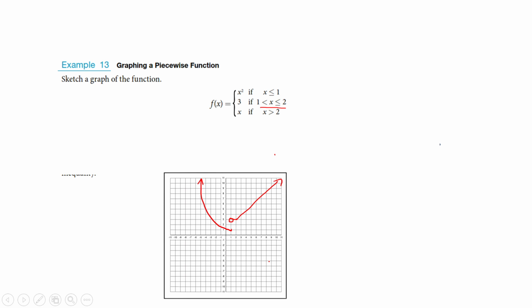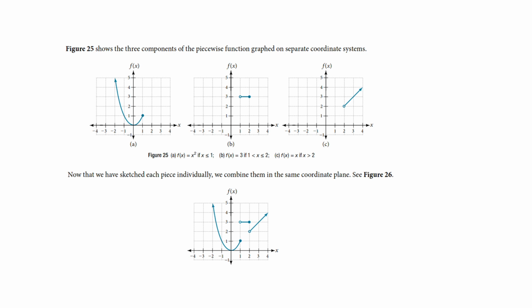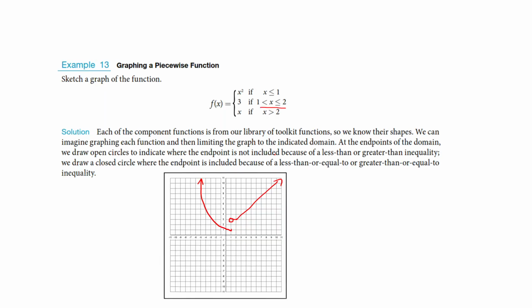So I do all my endpoints, and then I put the pieces back to connect it. So I have all my endpoints, what happened on the domain up to that first endpoint, what happened between the next endpoints, etc. So there it is, graphed nicely. They've got the dots. Oh, did I get one of my endpoints wrong?